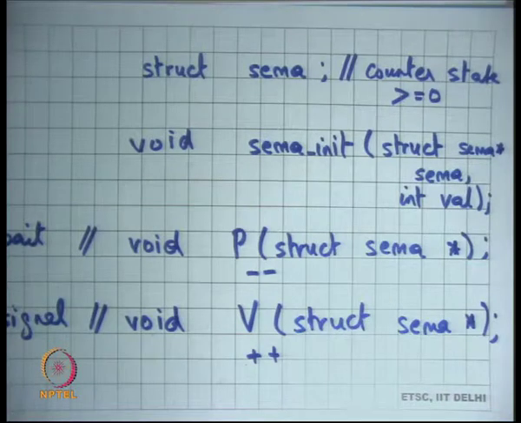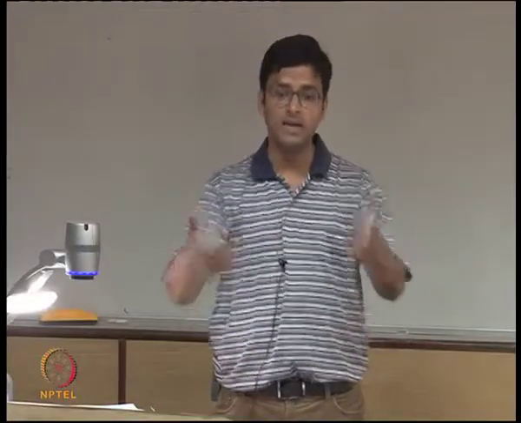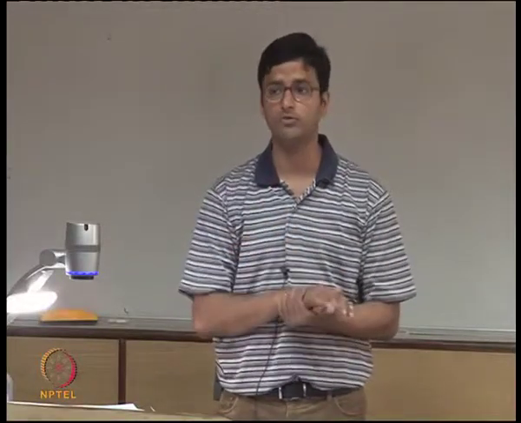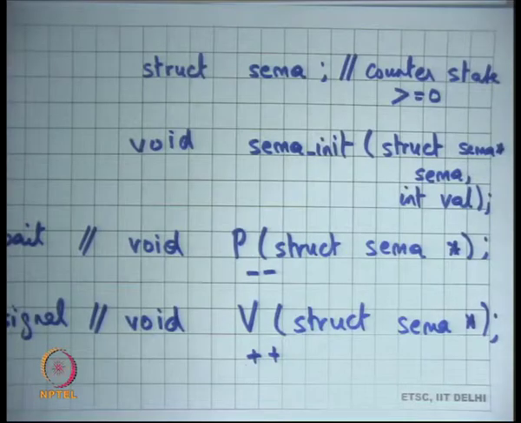If the semaphore is 0 and somebody has called P, it will not actually decrement it, so it never becomes negative. It will start waiting for the semaphore to become greater than 0, and when it does, at that point it will decrement it and come out of P. V is simply going to increment the semaphore. And when it increments the semaphore, if it finds that somebody is waiting for it to become greater than 0, then it will wake it up and say, you can now decrement it. So those are the semantics.